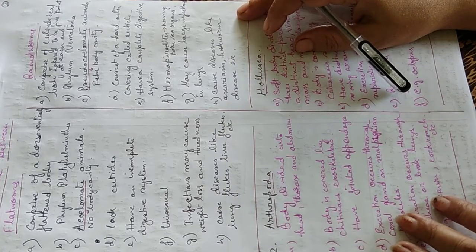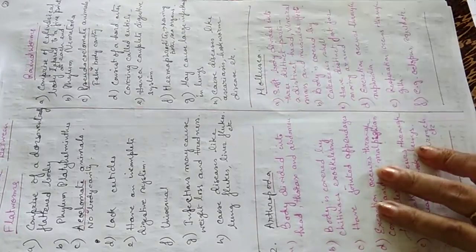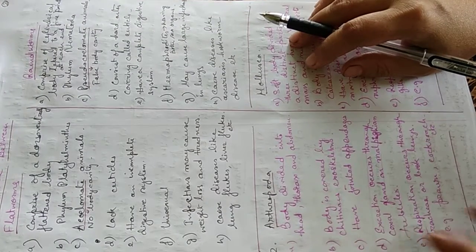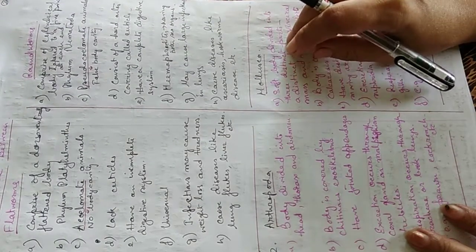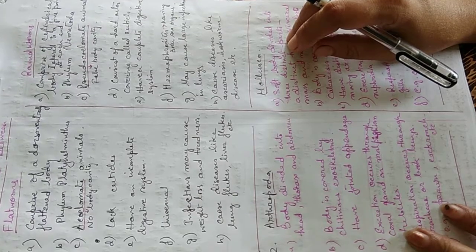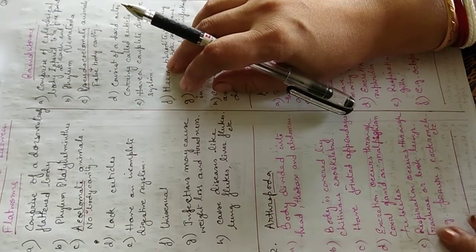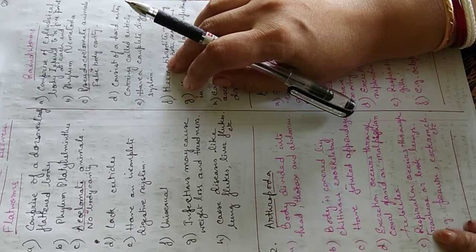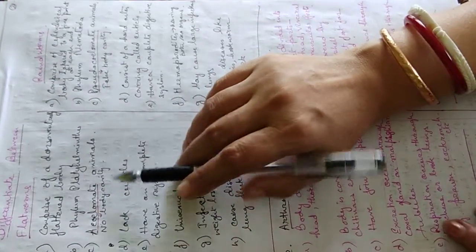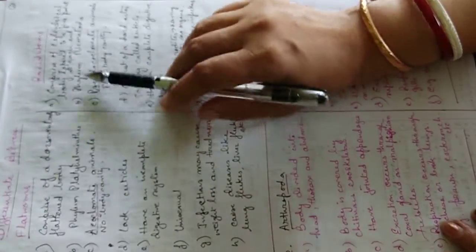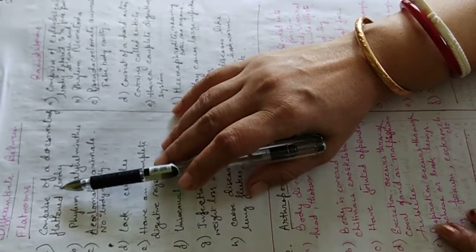I'm continuing with the chapter Classification of Animals Question Answer section of ICSE syllabus class 7. Today I'll be continuing with the differentiate between the flatworms and roundworms. The difference between flatworms and roundworms.